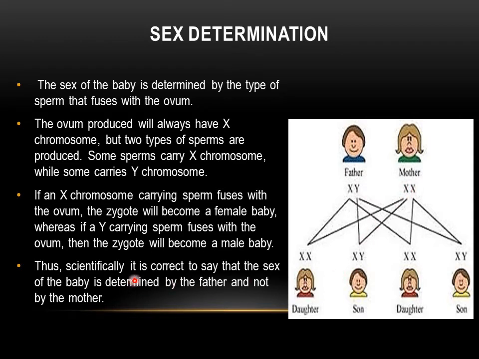Thus, scientifically it is correct to say that the sex of the baby is determined by the father and not by the mother.